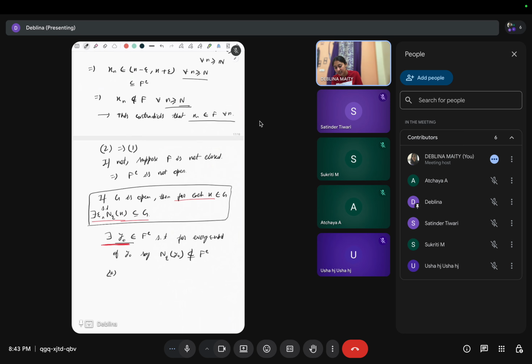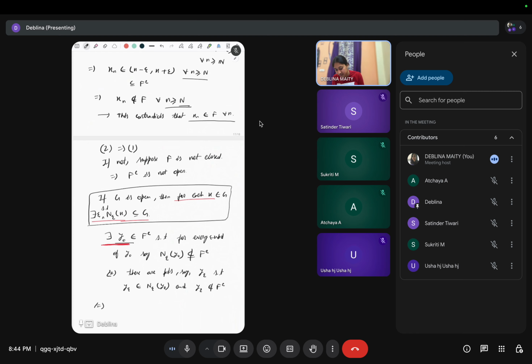This means there are points, say y epsilon, such that y epsilon belongs to this N epsilon y naught and y epsilon does not belong to f complement, right?